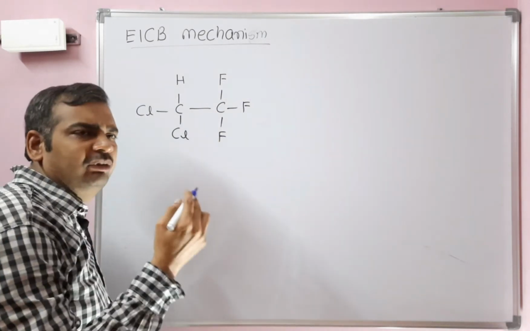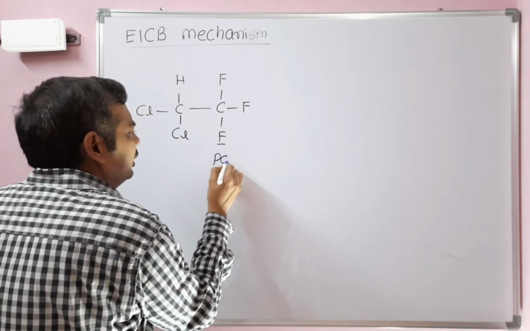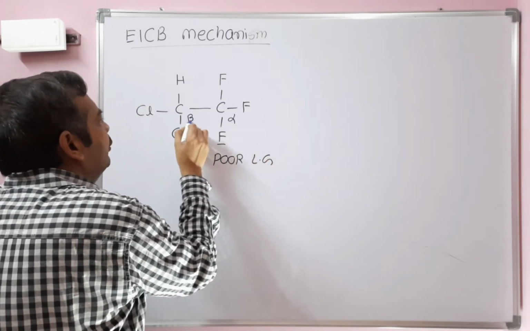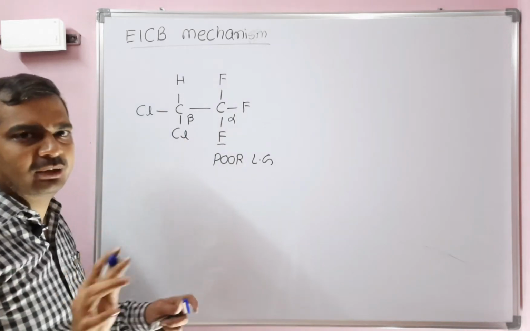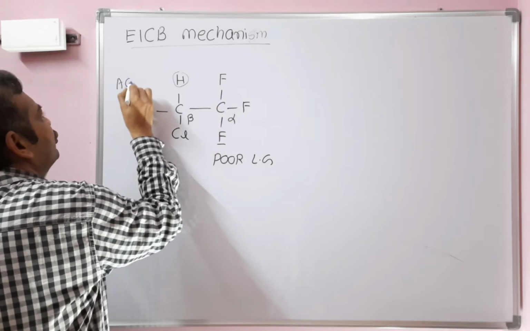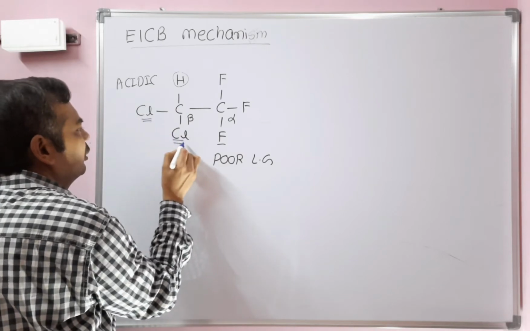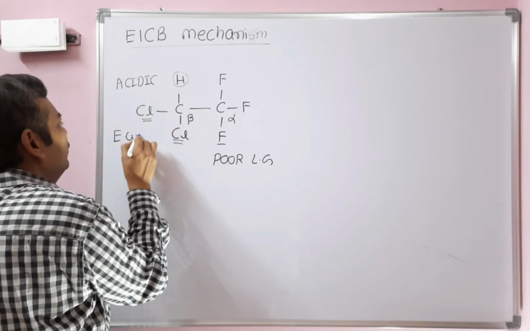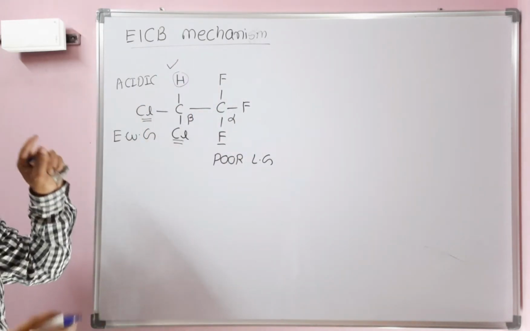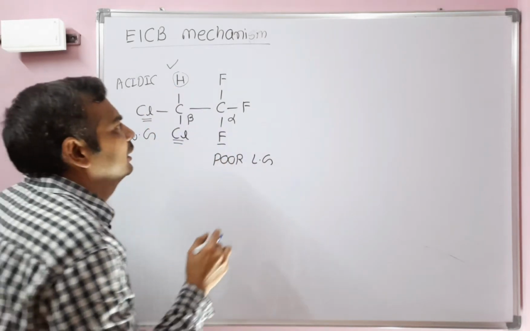Let's see whether this compound will undergo E1Cb elimination or not. First, a poor leaving group is there, so the first condition is satisfied. There is alpha and beta, and a beta hydrogen is there, which means it can undergo elimination. Also this hydrogen should be acidic. A hydrogen is acidic when the hydrogen-attached carbon is attached to an electron withdrawing group. So the beta hydrogen is acidic, and a poor leaving group is there. That means it will undergo the E1Cb reaction.